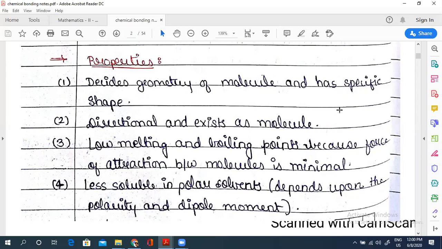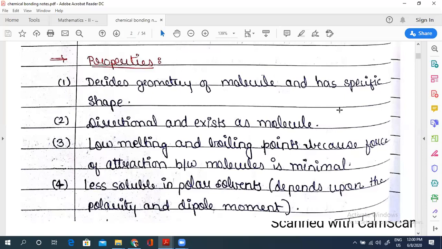When two atoms want to share electrons, the atomic orbitals will overlap with each other, and that process is directional. Because obviously you can shake hands in a specific manner only; you cannot shake hands with a random gesture. There's a specific orientation for that.